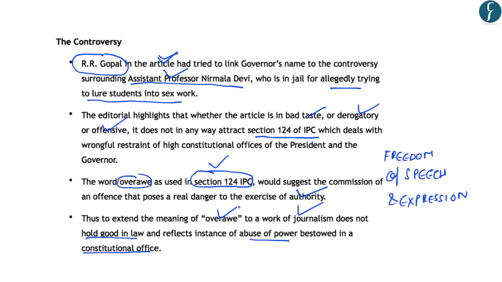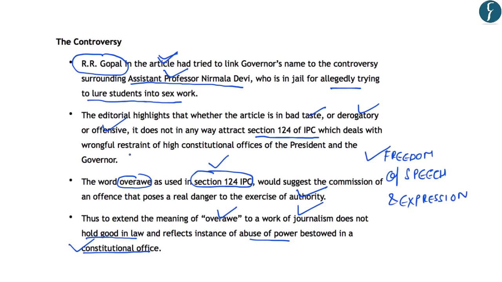So simply the article says that invoking section 124 of IPC to arrest the editor of a magazine restrains or limits the freedom of speech and expression of the journalists. And it also reflects the abuse of power which has been bestowed in the constitutional office.